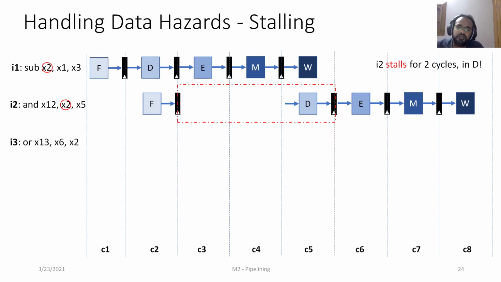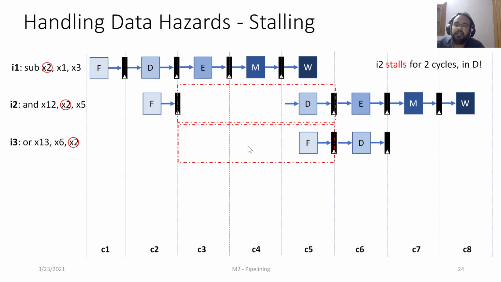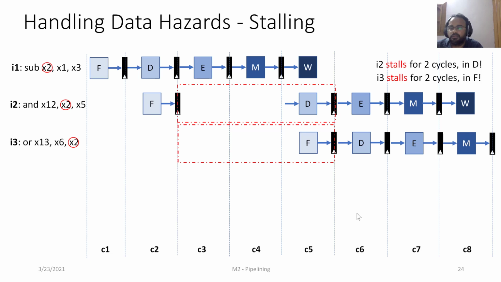Now let's see what happens with the other instructions. I3 we fetch in cycle 3, but we cannot forward it to the decode stage because the decode stage is busy with I2. So you can imagine that the fetch effectively happens in cycle number 5. Again, we lost 2 cycles here. We'll progress to the decode stage for I3 in the 6th cycle, and in the 7th cycle we will execute it, and so on and so forth.